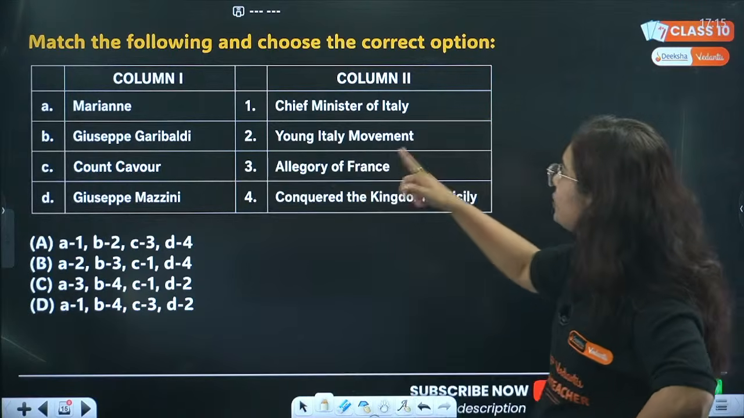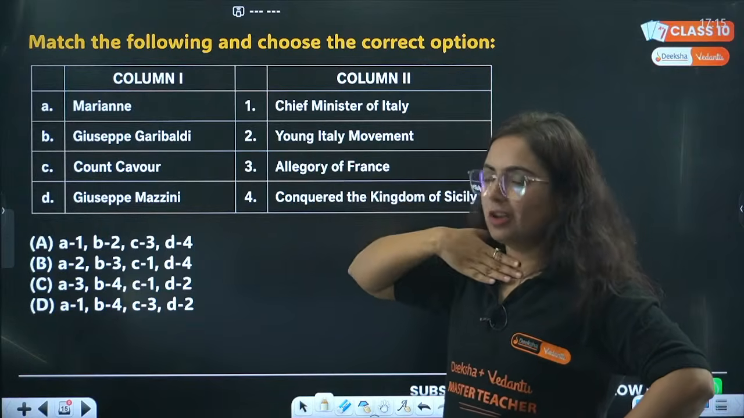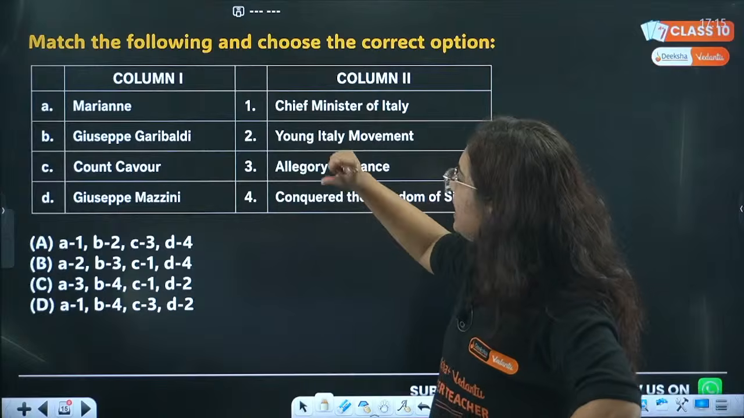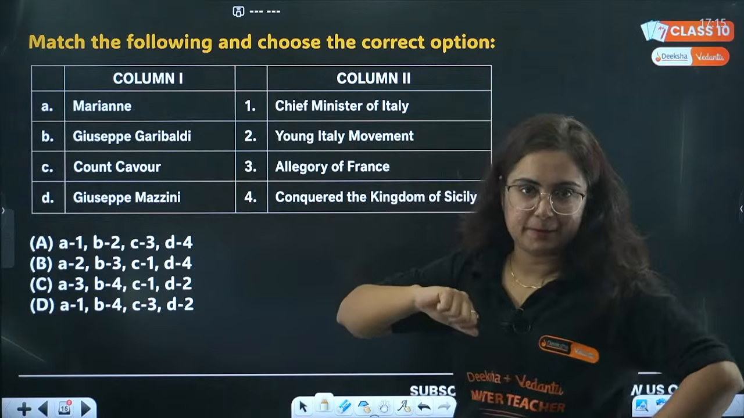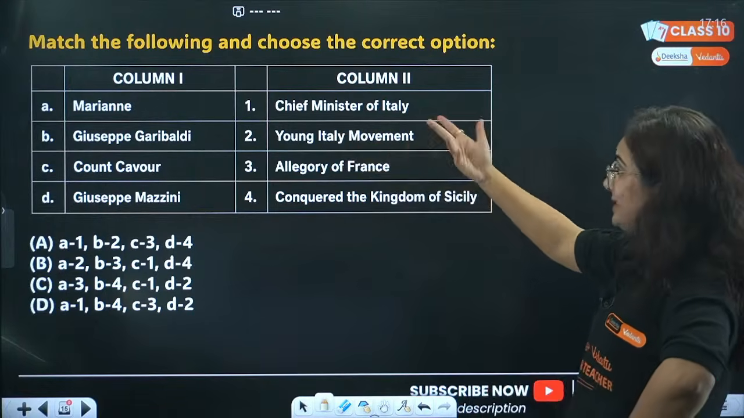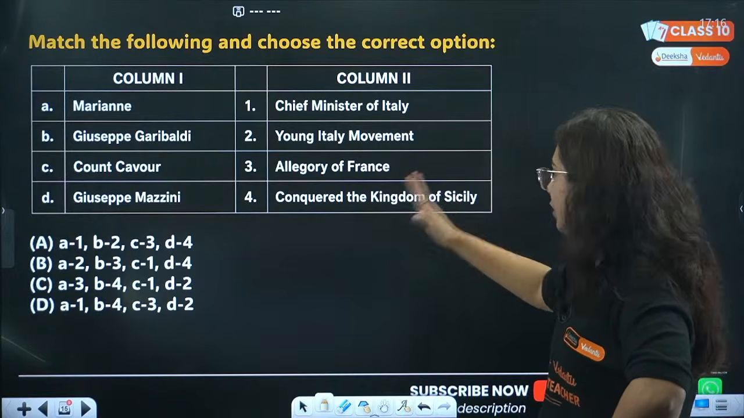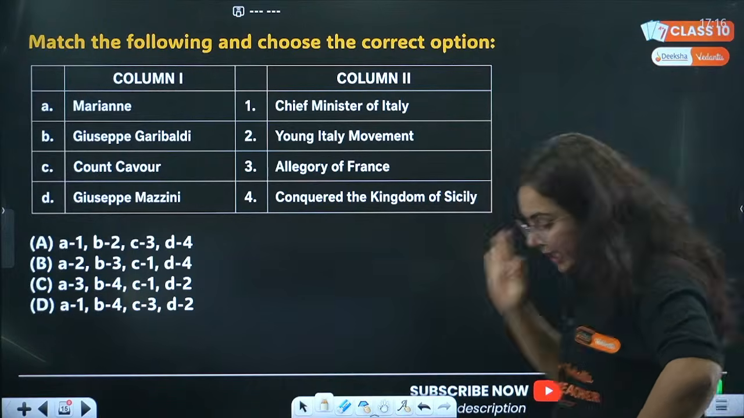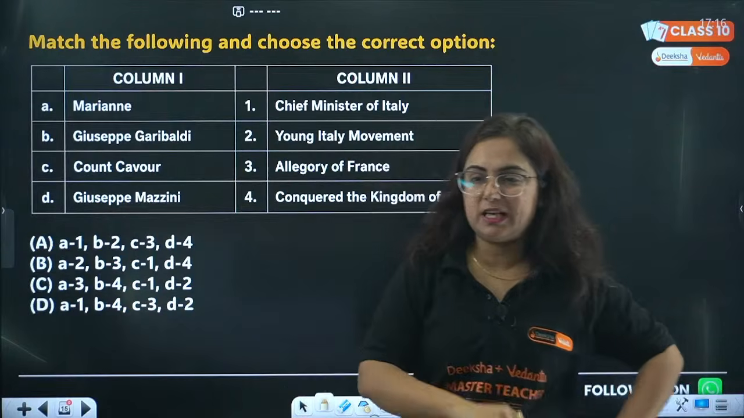Match the following and choose the correct option. Here the column one speaks about Mazzini, Giuseppe Garibaldi, Cavour, Giuseppe Mazzini. And you have to match it with: was he the chief minister of Italy, Young Italy movement, allegory of France, conquered the kingdom of Sicily. Think about the correct options. Here are the options. Match them and tell me the correct answer.